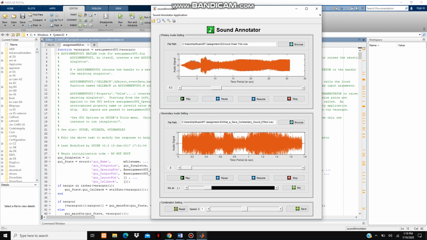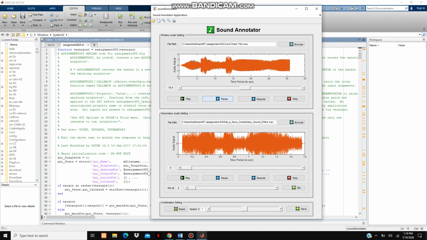You can also mix the audio at the 12.6 second mark of the primary audio. As you can see, the primary audio has been mixed. Now you can again play this and see. So as you can see, the secondary audio has been mixed into the primary audio.